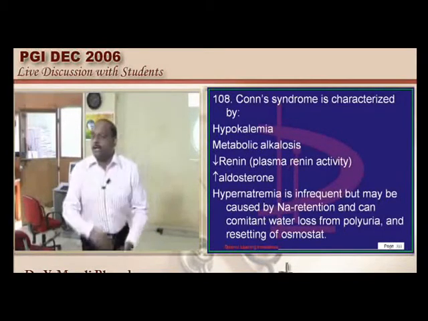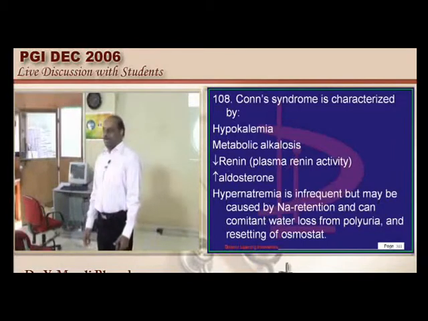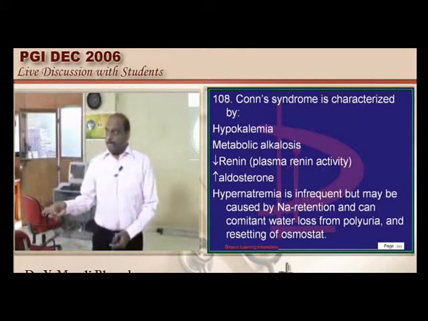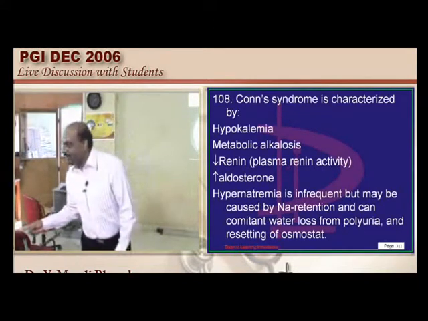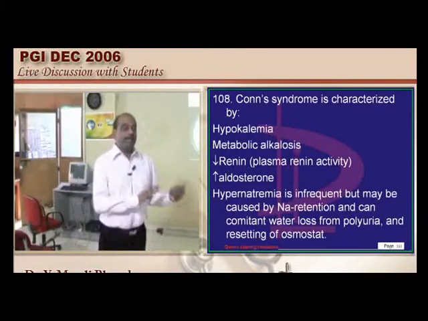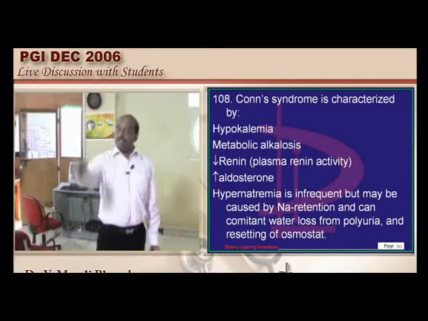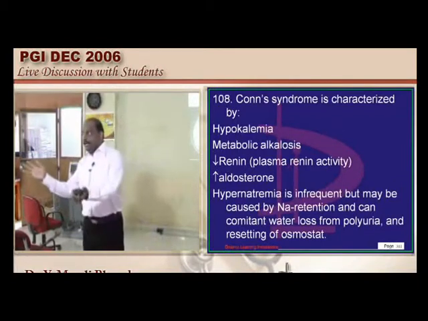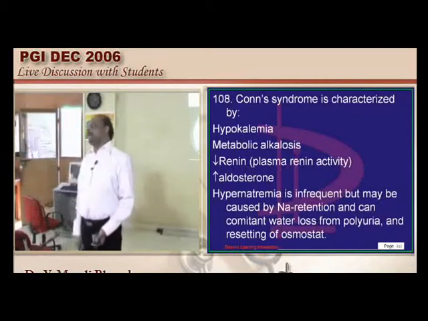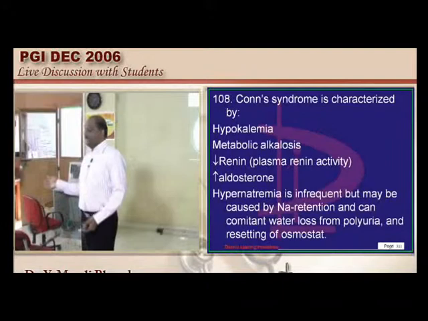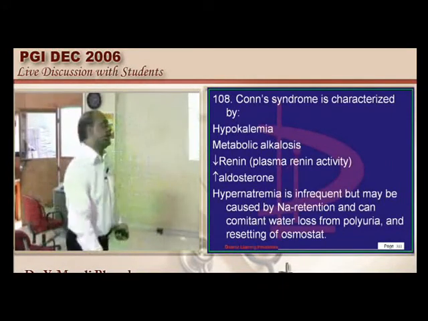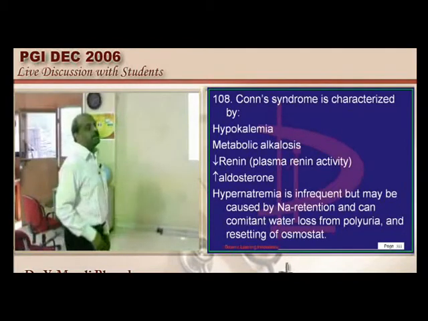But do you like to consider Conn syndrome in all such scenarios? No. Most important thing before you consider Conn is whether it is a primary hyperaldosteronism or secondary. So check the hydration, is he dehydrated? Check for the edema, he is not edematous. Only if he is euvolemic and no secondary causes for a possible hyperaldosteronism are there, then only in a case of hypertension with hypokalemia, with hypernatremia, with metabolic alkalosis, you should consider the possibility of the Conn syndrome.